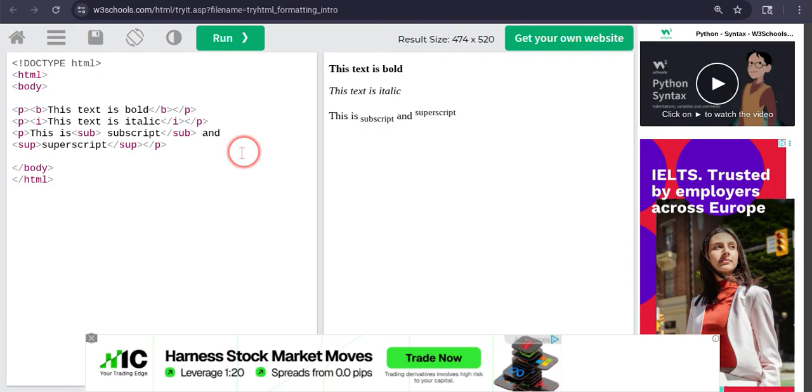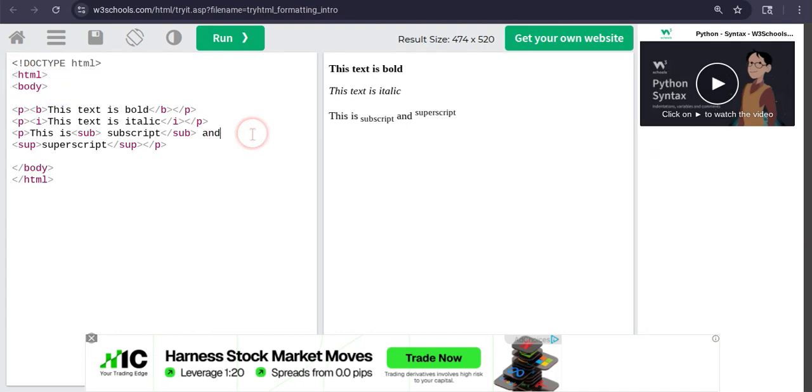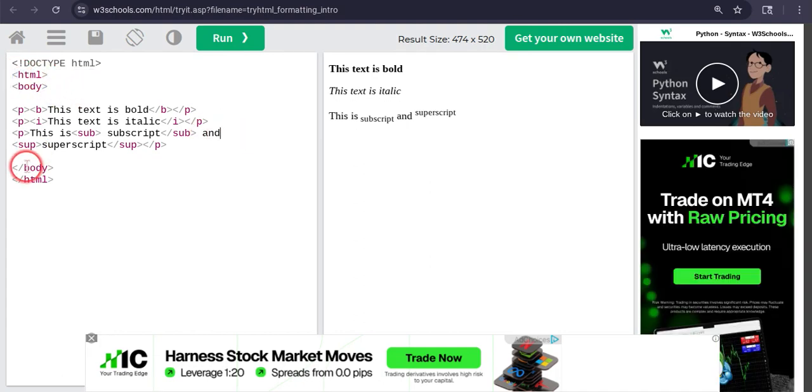So look, for bold text, look at this HTML body. You need to write these three lines always at the start and these two lines at the end, like HTML and HTML body. You need to be very careful writing this, or else the code will go wholly wrong.